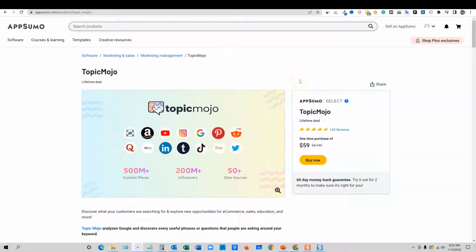Today we're going to be looking at TopicMojo. This just came back, I believe for the second time. It had a lot of success the first time it was on AppSumo. Looking at about a 4.8 out of 5 tacos, 165 reviews. This is topic planning, a little bit of keyword research, just kind of a little bit of everything.